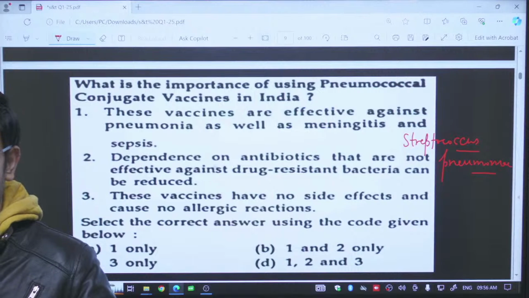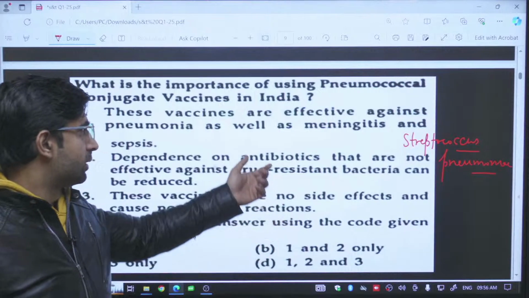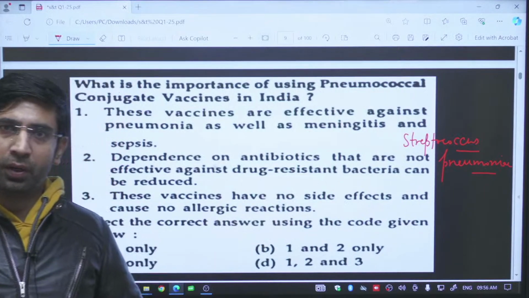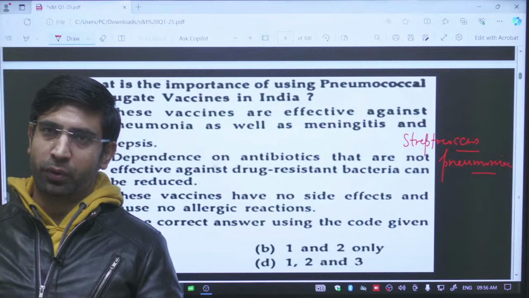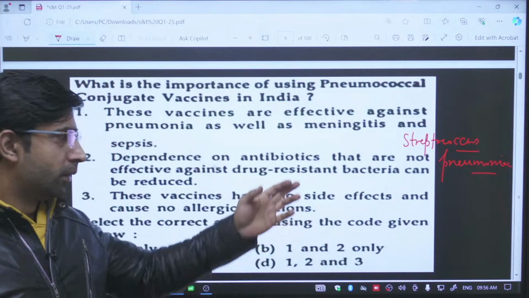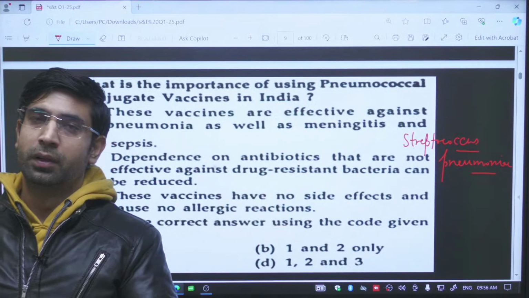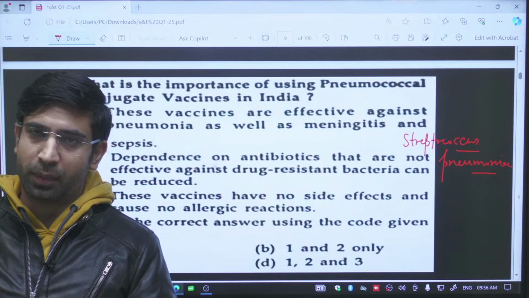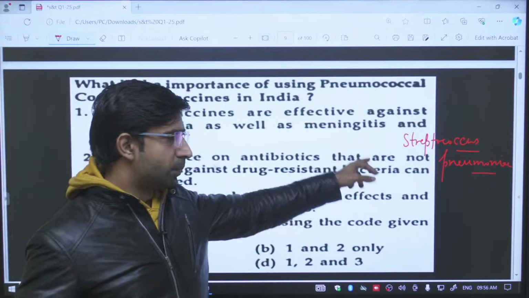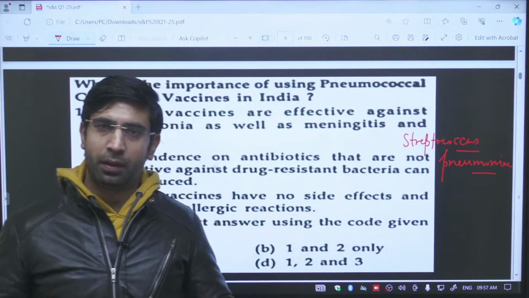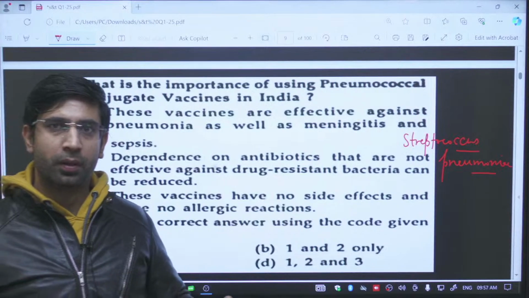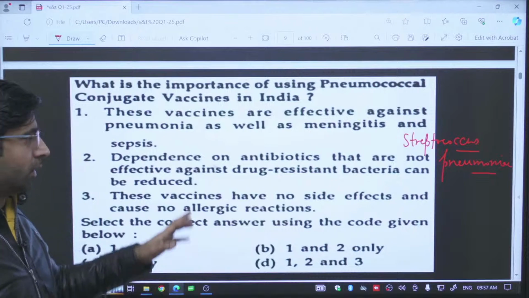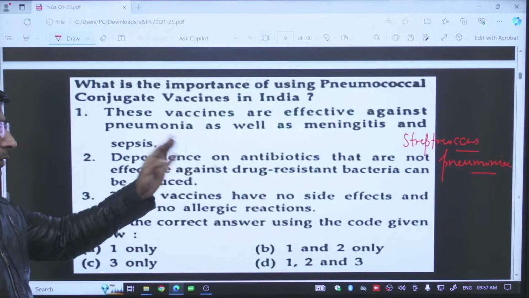In the future, when I encounter the Streptococcus pneumoniae bacteria, my immunity will start making the same antibodies which were made during the vaccination. So I will not require any antibiotics against this bacterial infection, because of the natural immunity of my body. So this is the main mechanism by which vaccines work.